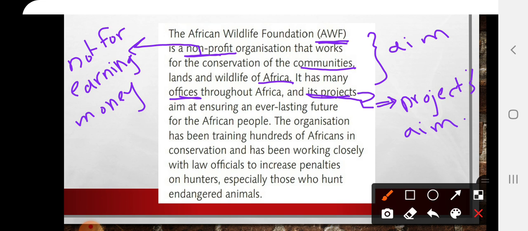Everlasting future means a sustainable or lasting future. Okay? Ensuring, to make sure to have an everlasting future for the African people. So again, what's the aim of the African Wildlife Foundation projects? The aim is what? Ensuring an everlasting future for the African people.